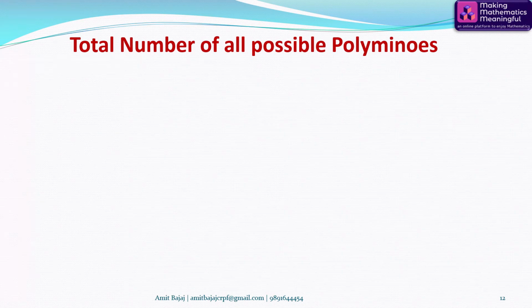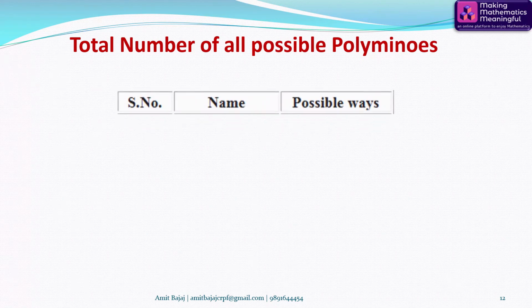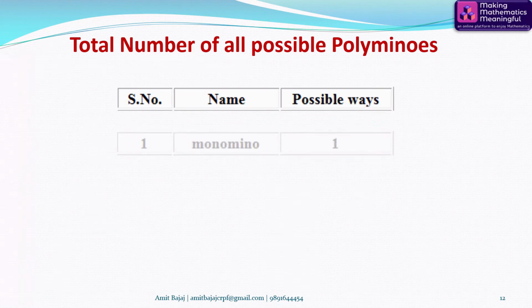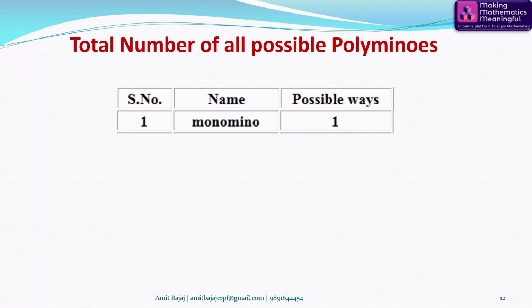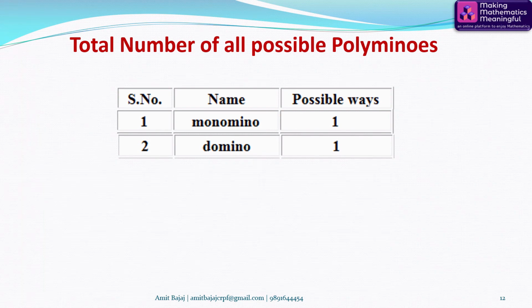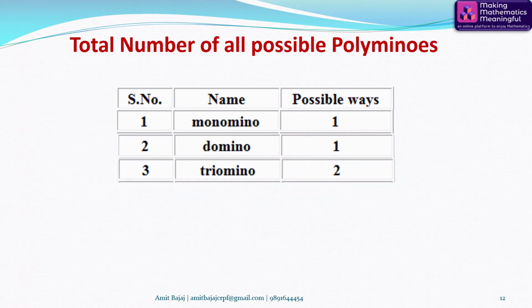Now, let us understand how many total possible polyominoes we have counted so far. In the case of monomino, only one possibility was there. In the case of domino, again one possible way was there. In the case of tromino, two possibilities were there.